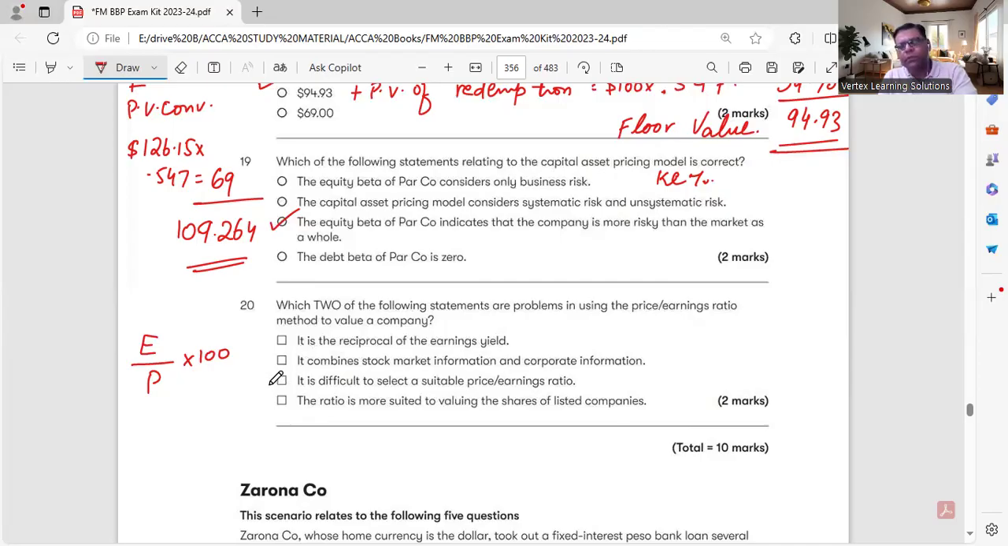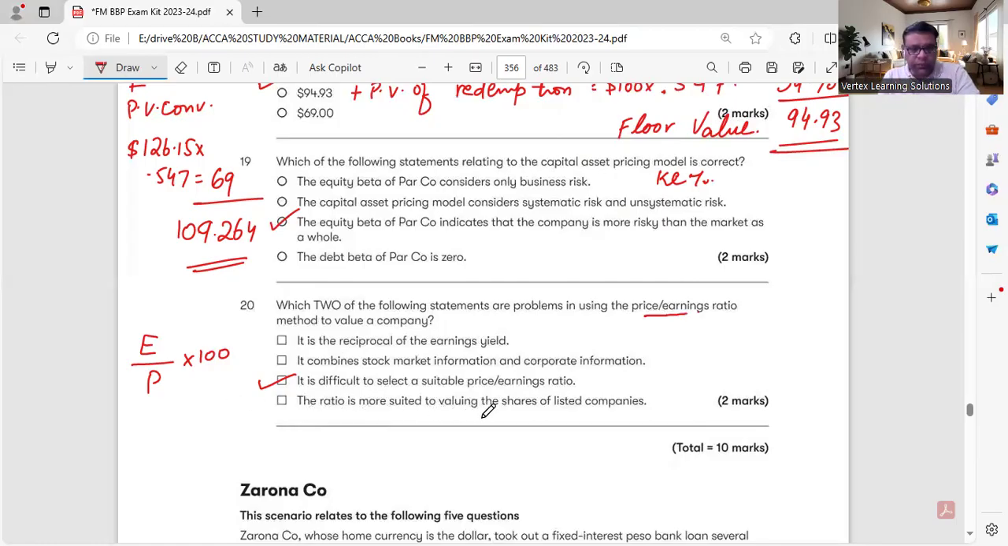Next one is it is difficult to select a suitable price earning ratio. It is not combining the stock market and corporate information. It is using the market price of the company. It is using the earnings per share of the company. So no information is taken from the stock market. CAPM is using the information of the stock market where it uses stock market return. So second is incorrect. Third is correct. It is difficult to select a suitable PE ratio, either to select our own PE ratio, or to select proxy company PE ratio, or to select industry averages.